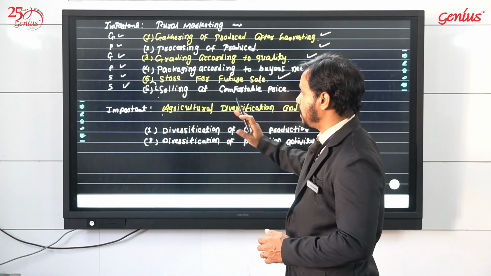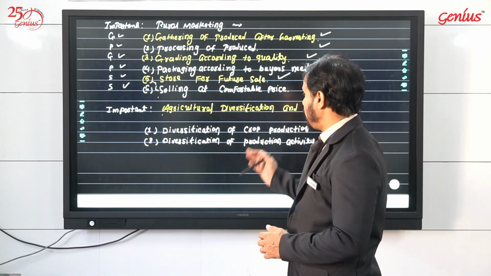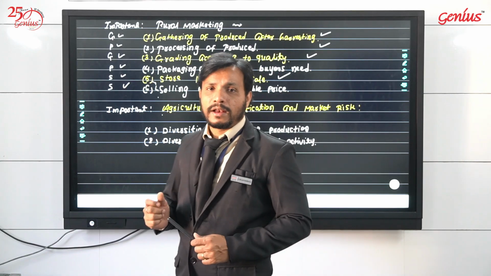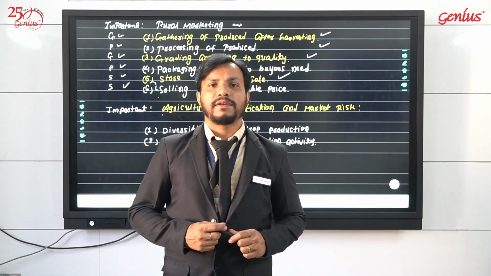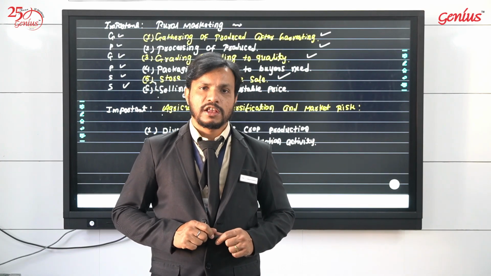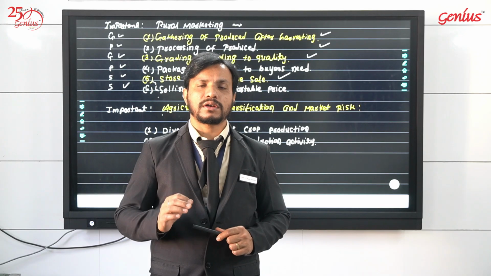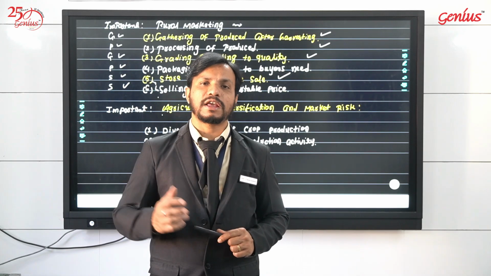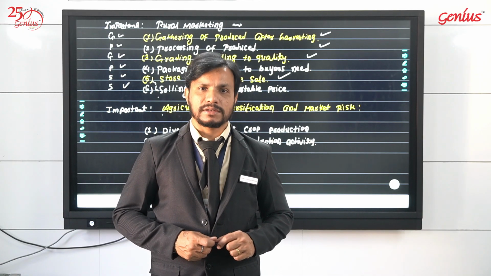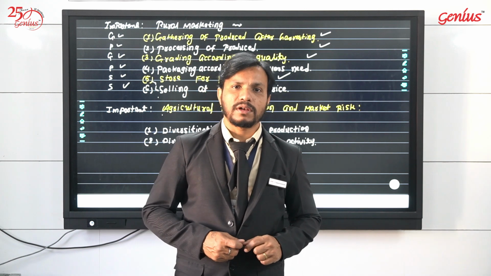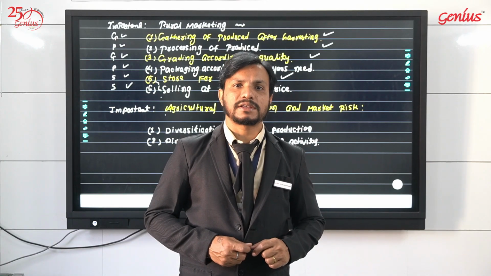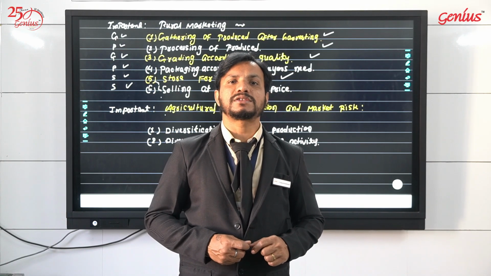It is like BSc. Important, another question: agricultural diversification and market risk. See, as we studied in the beginning itself, agricultural marketing is required nowadays, because if the farmers do not go for the marketing of their produce, then I don't think they will get good prices, because there are a few countries in the world doing the marketing of their produce, especially from the agriculture sector, like they have produced some industrial goods.